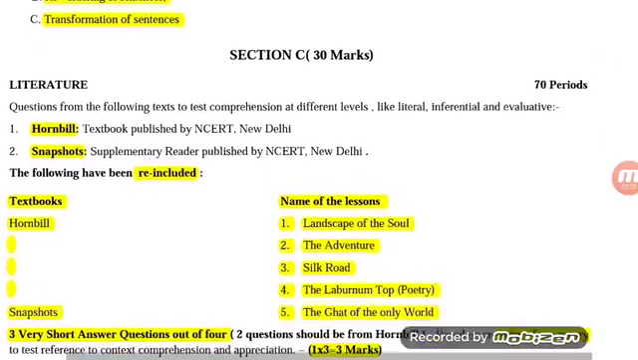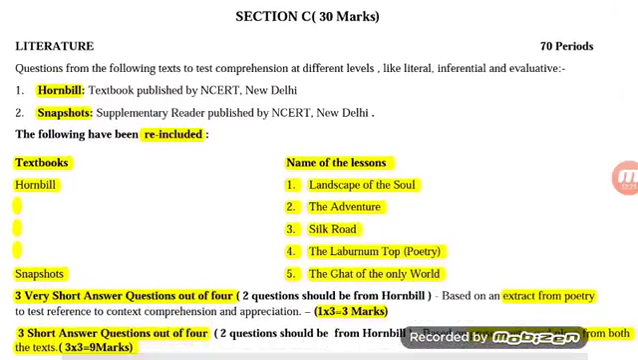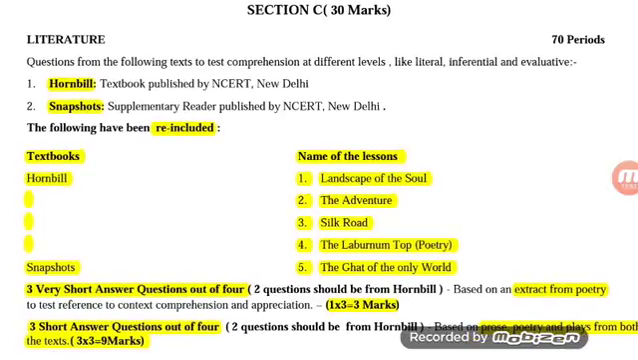Then Section C is of 30 marks, which is of literature. In literature, you have two books prescribed. I tell you two books, and here the change takes place. The two books prescribed are Hornbill and Snapshots. Earlier, there was a third book prescribed, which was a novel, The Canterville Ghost. Now, you have to notice that this novel, The Canterville Ghost, has been removed from the syllabus. Now, there will not be any question from this book, The Canterville Ghost. There is no novel prescribed, so you should not be buying it.